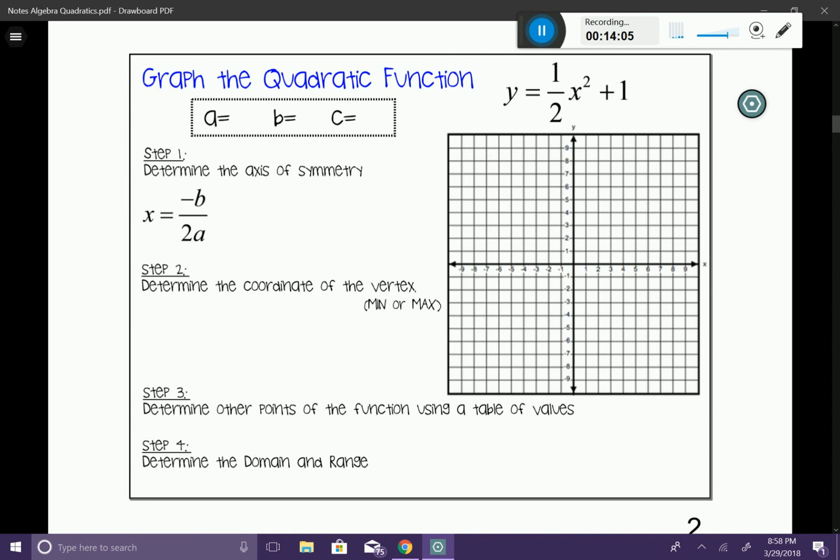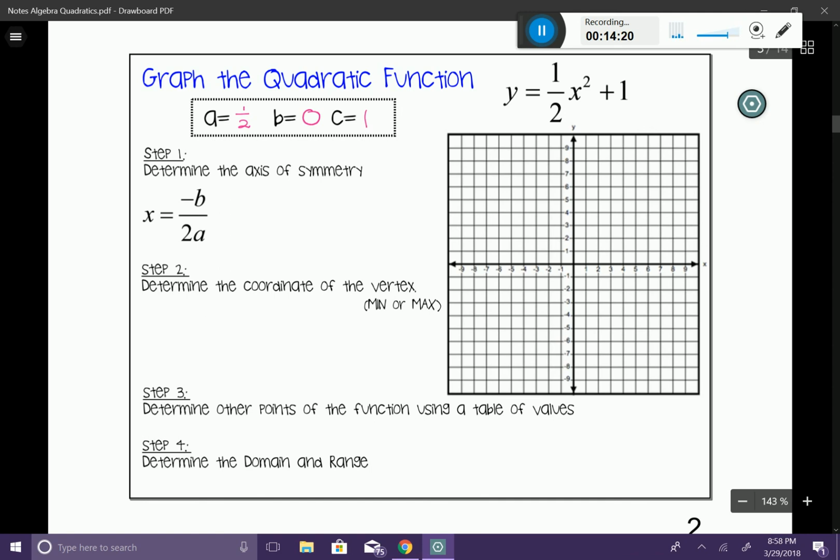Let's go ahead and list our a, b, and c. A is pretty easy. It's going to be 1/2. But b is always going to be the value that stands in front of the x term, which we don't have. So our b is actually going to be 0. And then our c is just going to be the constant of 1.